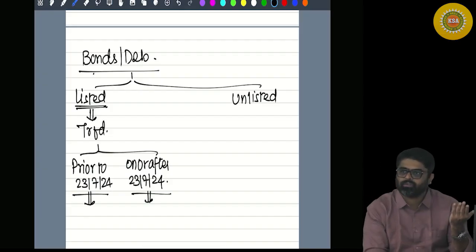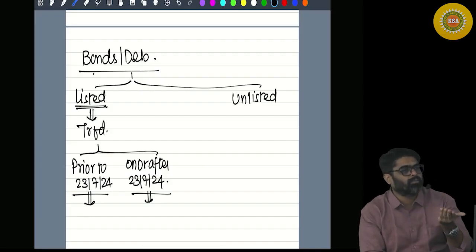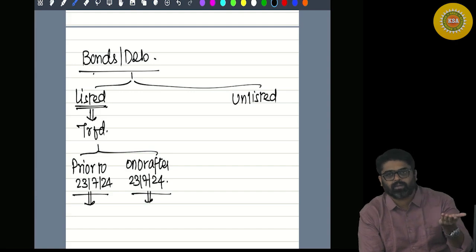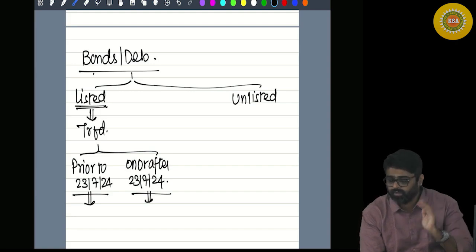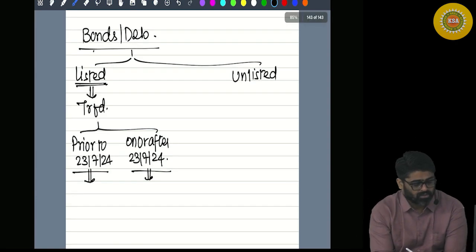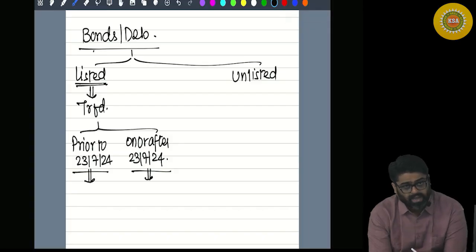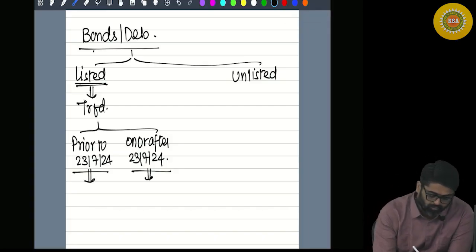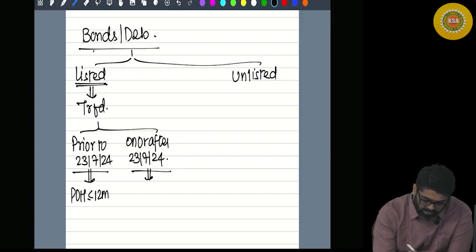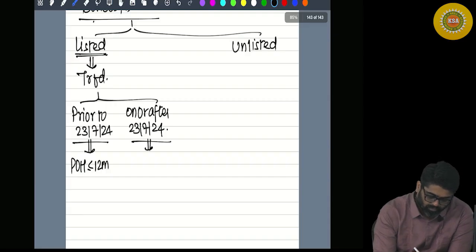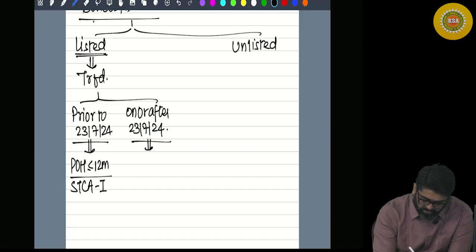Earlier also 12 months, and now also. Listed bonds, listed debentures are nothing but listed securities. Yes or no? So tell me, prior to that, what we used to check? 12 months. So if the period of holding was less than or equal to 12 months, then it was a short term capital asset. Indexation available, not available? Not available.